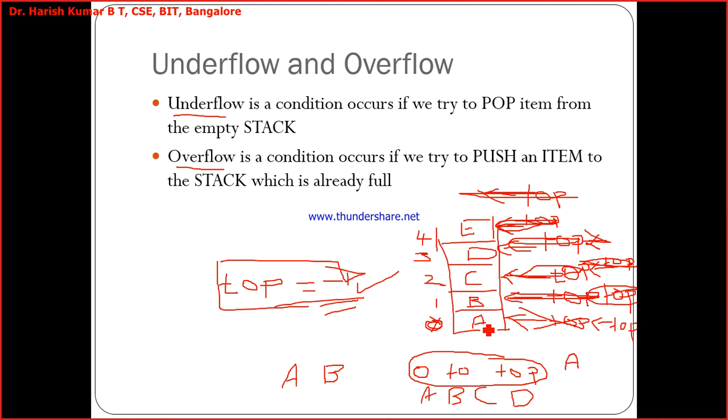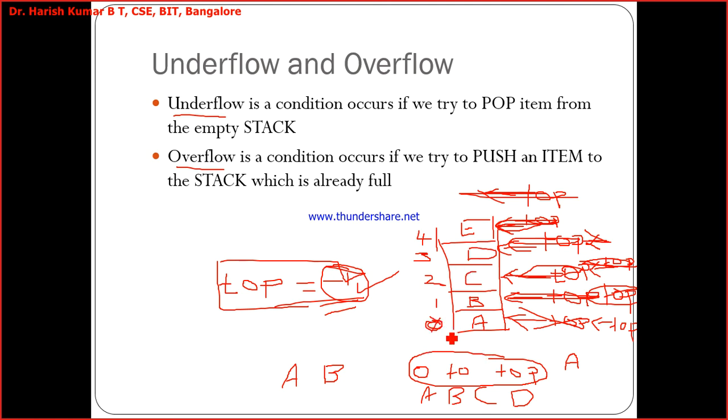Okay, so this is how it works. And these elements, A, B, C, D, E, they are still there in the memory, but you cannot access them. Why can you not access them? Because top is no longer pointing to them. Top is pointing to what? Top is right now minus 1. Now if I want to access this, top should become how much? 0. Now if I increment top again, and if I access, I can get this. Now the moment top becomes minus 1, I'll assume I have popped everything from this stack, and the stack is empty.